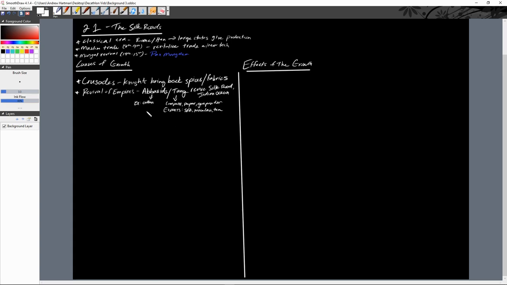I'm not necessarily going to write them down here, but those are good to know as well. And so these new luxury goods really appeal to the upper nobility of China, which sees to that revitalization of the second Silk Road. However, the biggest revival comes at the hands of the Mongol Empire.